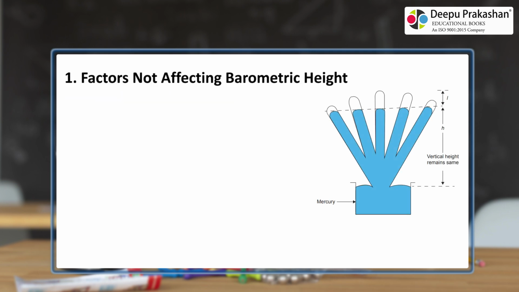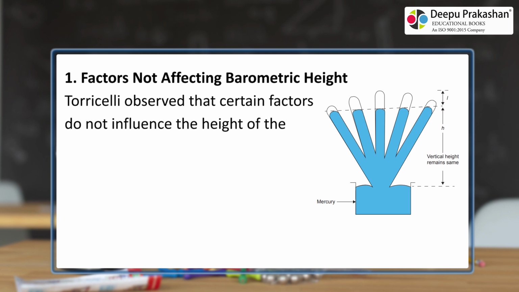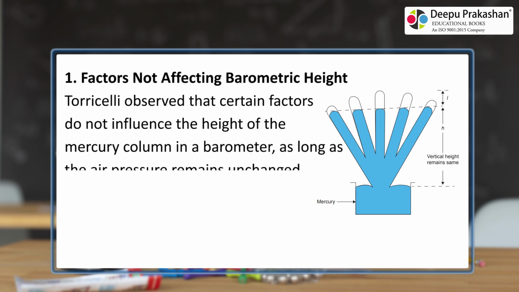Factors not affecting barometric height. Torricelli observed that certain factors do not influence the height of the mercury column in a barometer, as long as the air pressure remains unchanged.